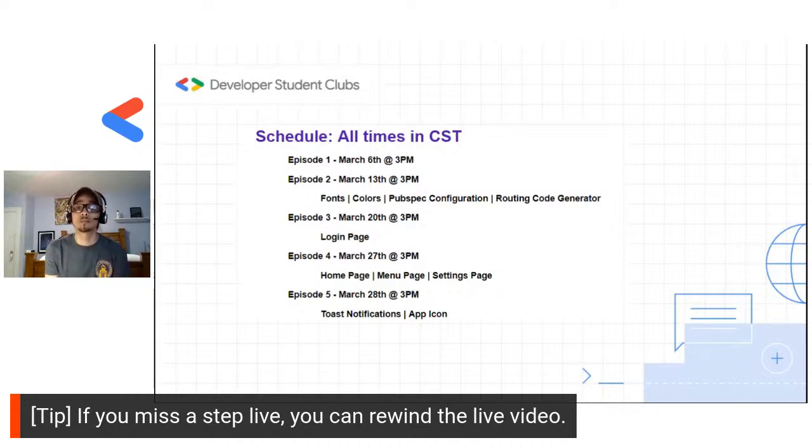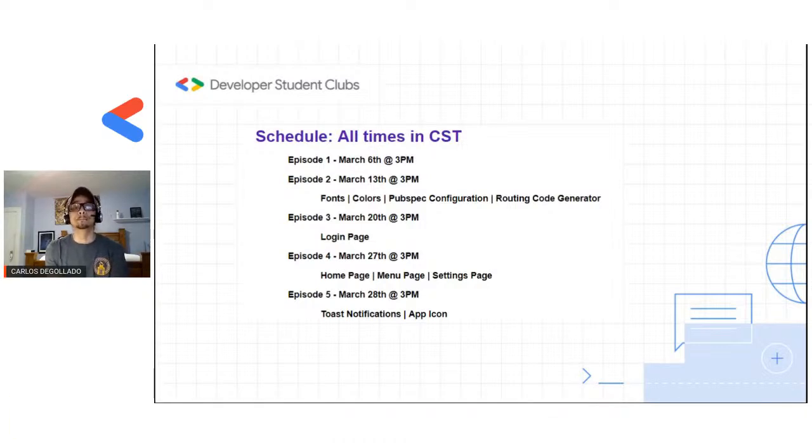Home page, menu page, and settings page are going to be the things that we're going to be covering there. And those are just going to simply introduce you to a basic app structure for a page. That's going to have your app bar at the top, and we're also going to go into the layout of the app bar, as well as put a center widget just in the body, just to show you. Like I said, you're going to see a visual example here in a second, so just bear with me. So we'll just move forward onto episode 5.